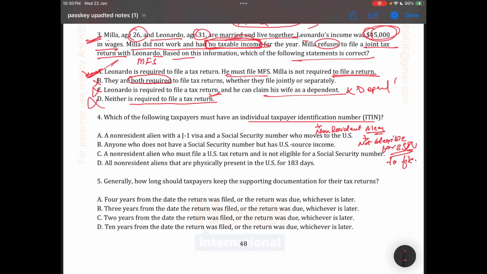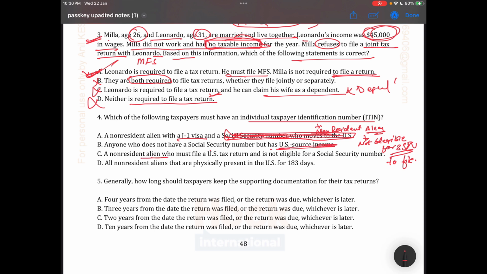Option A: a non-resident alien with a J1 visa and a social security number who moves to the US. It's a wrong answer. If he has a social security number, why would he need a TIN? Anyone who does not have a social security number but has US source income? No, it's also wrong.